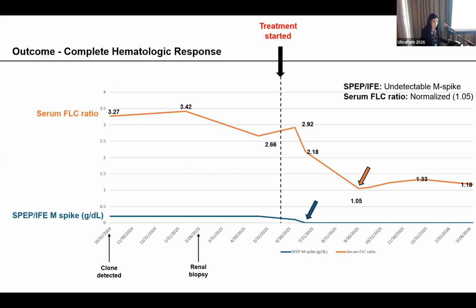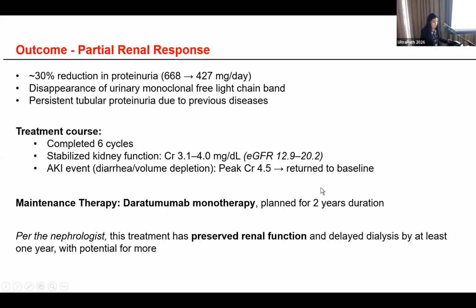Our patient achieved complete hematological response with undetectable M spike and normalization of the serum free light chain ratio. He also achieved partial renal response with about 30% reduction in the proteinuria and disappearance of the urinary monoclonal free light chain band. Persistent tubular proteinuria was noted, reflecting that the tubular injury associated with the light chain proximal tubulopathy can be partially irreversible, even if the clone was controlled by treatment due to the coexisting disease.